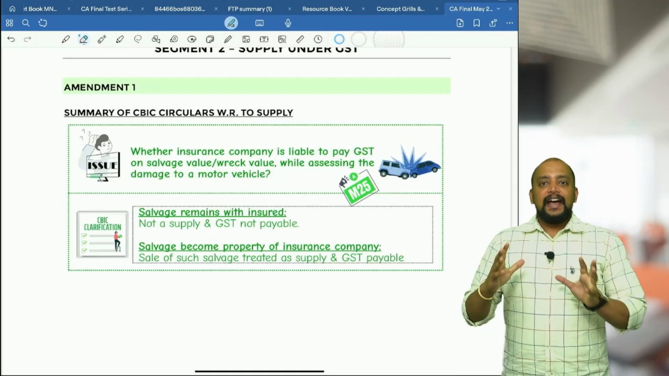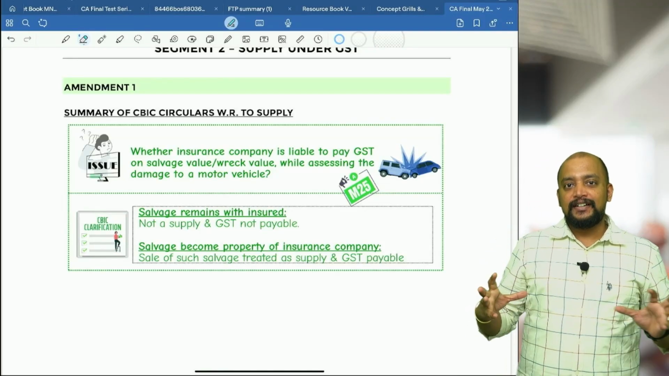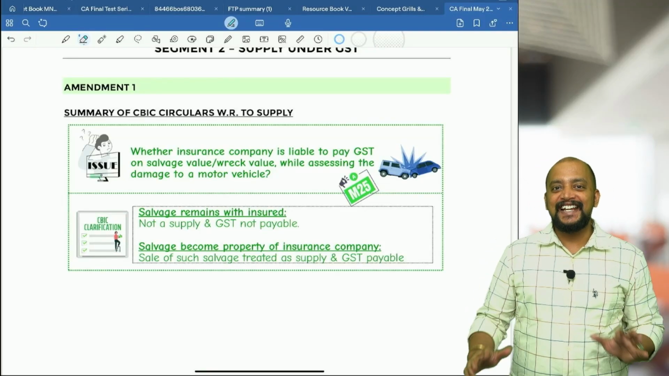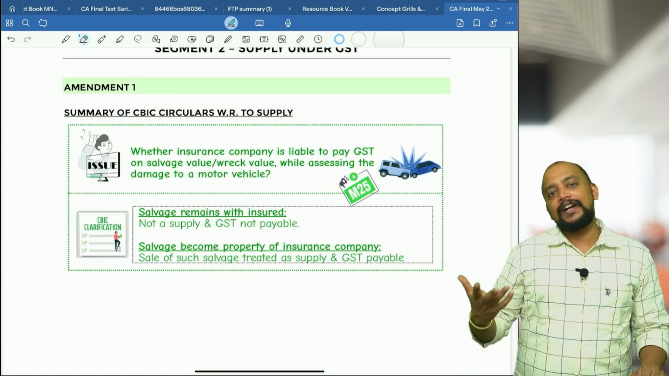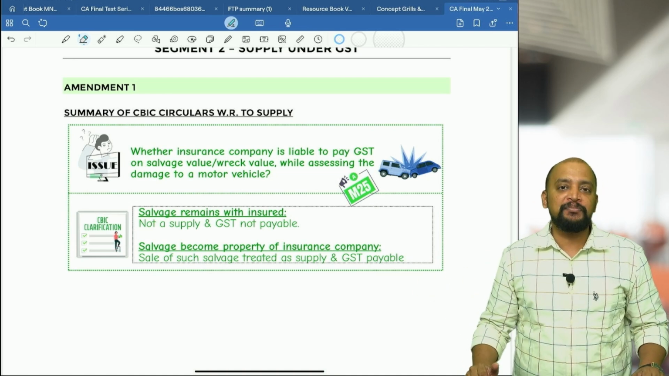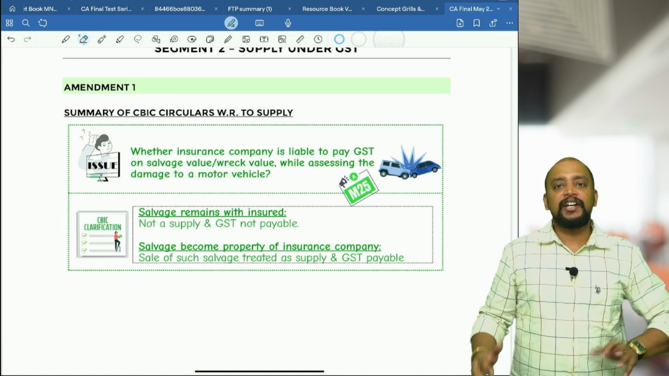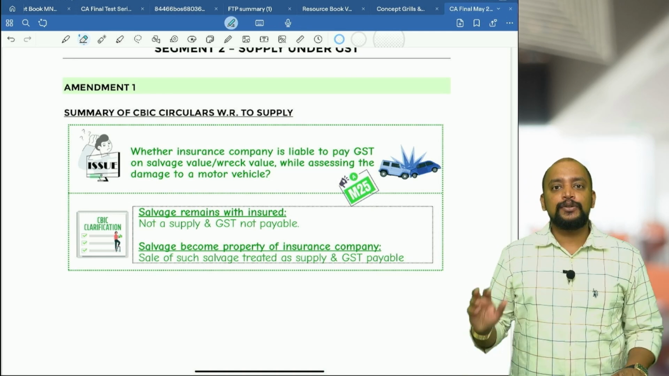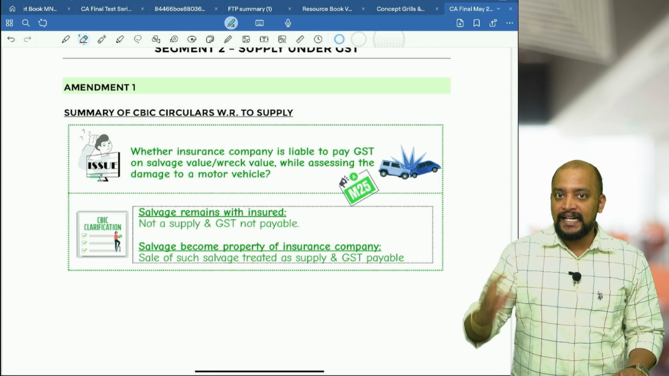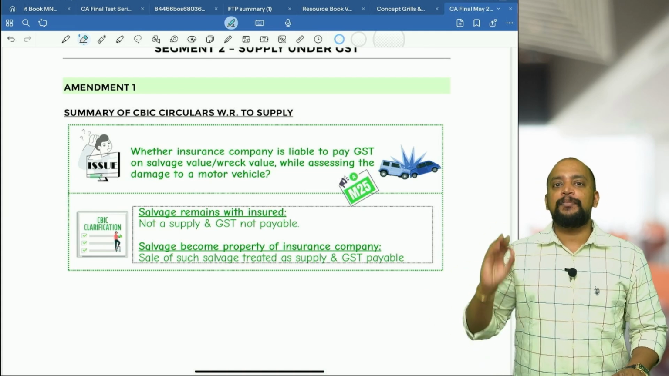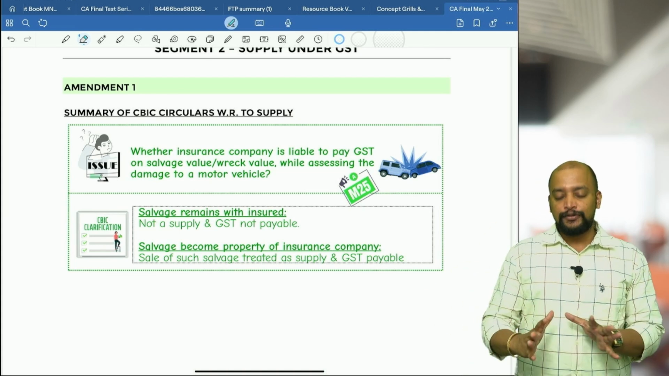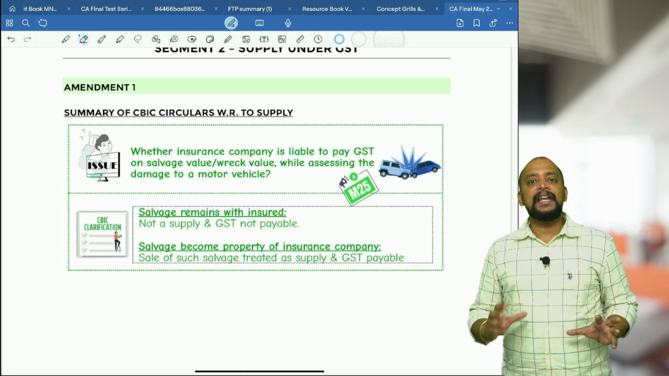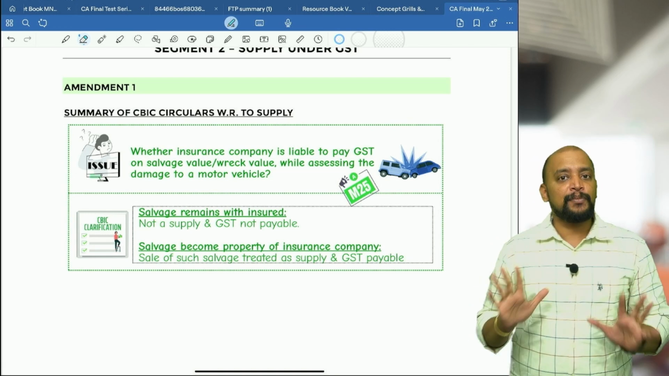Yes, I know that we are doing this amendment session very late, and so already I have discussed the importance of amendments for the May 25 exam a couple of times in multiple places. So you cannot imagine a CA Final question paper without amendments for the May exam. Therefore, I have just made a compilation of all the amendments in a summary form.